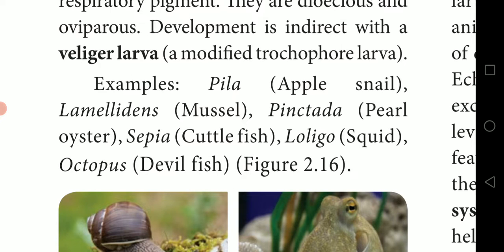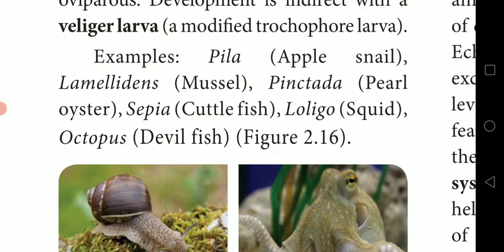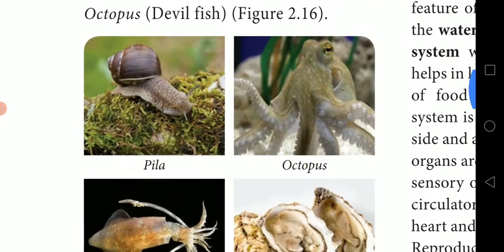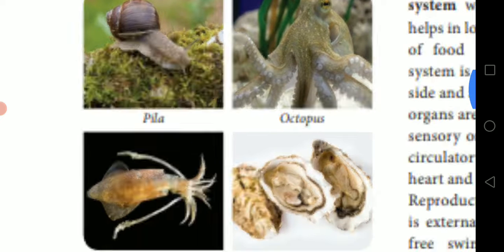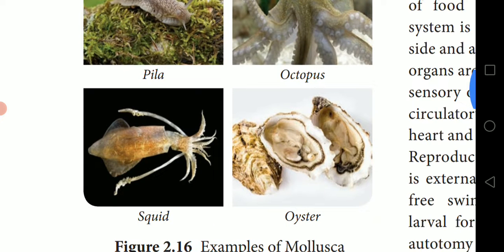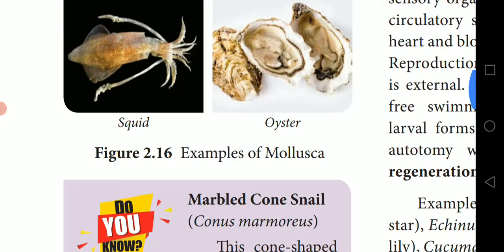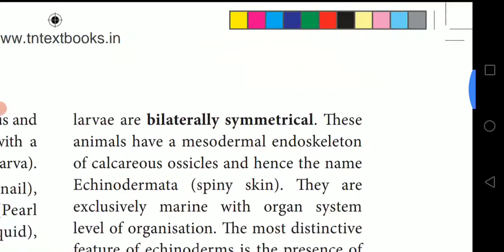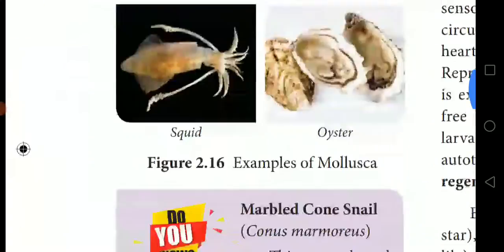Examples: Pila, that is apple snail. Lamellidens, that is mussel. Pinctada, the pearl oyster. Sepia, that is cuttlefish. Loligo, squid. Octopus, the devilfish. So these are the examples of this phylum. You can find the images of these molluscs: Pila, octopus, squid and oyster.